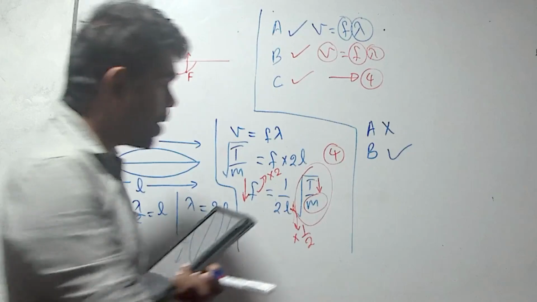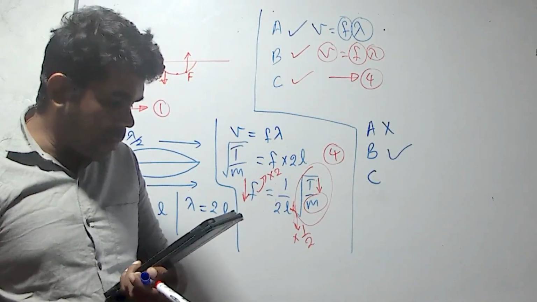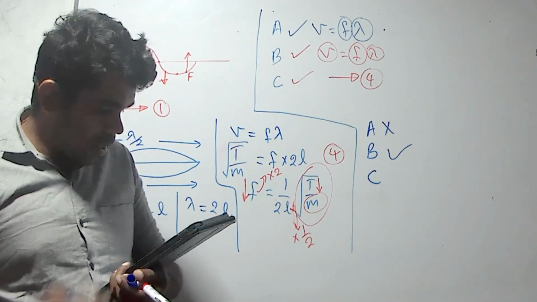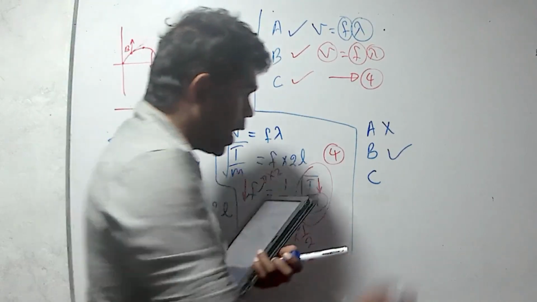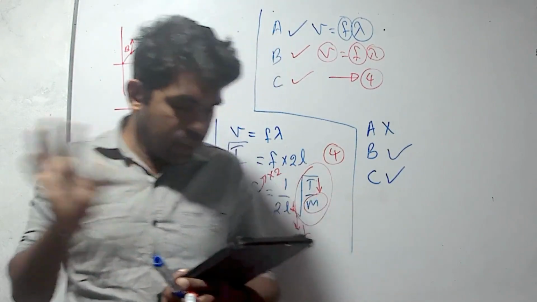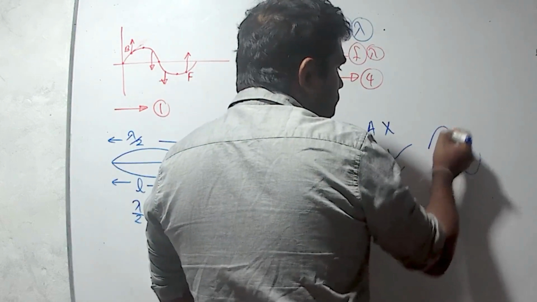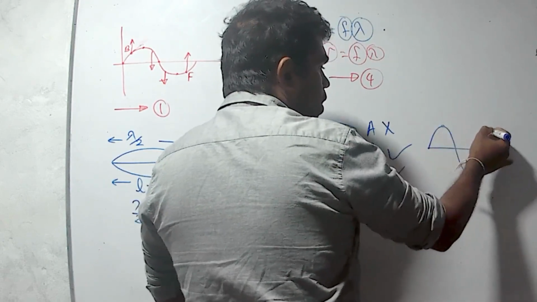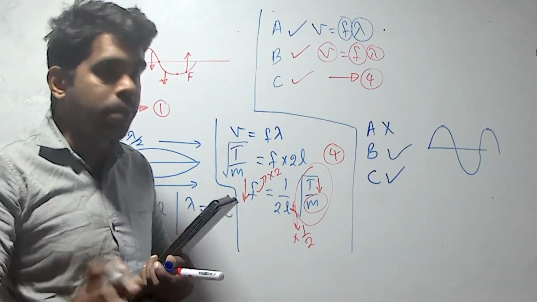Then statement C, the shortest distance between two particles in the identical state of motion is one wavelength. Yes, it is correct. We know that the distance between two successive identical phases, like this one and this one, has the same motion, same velocity and same direction.